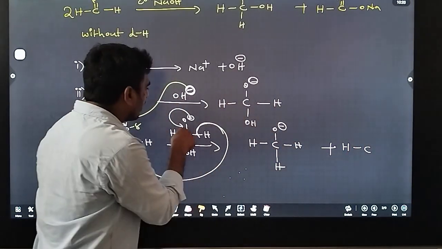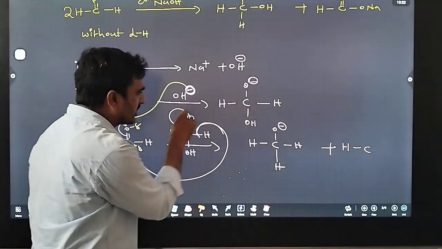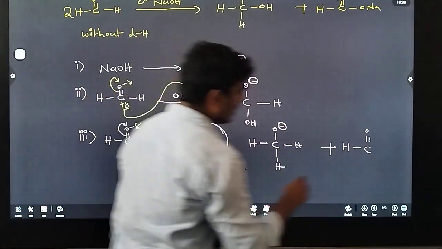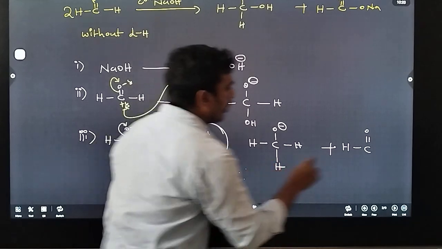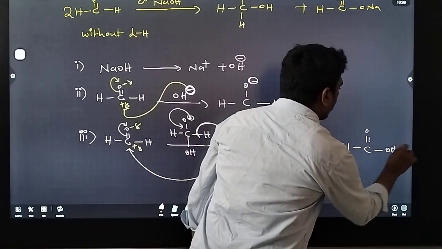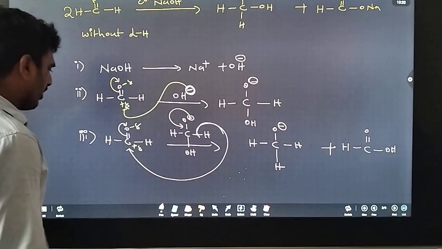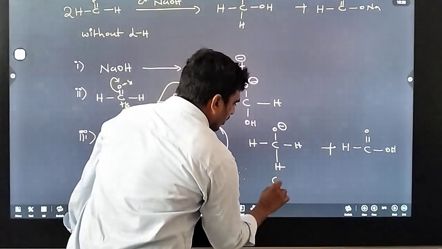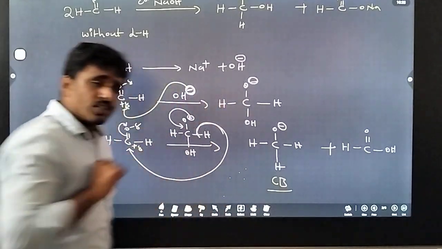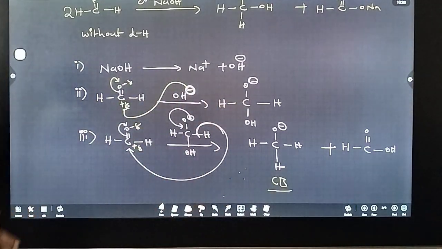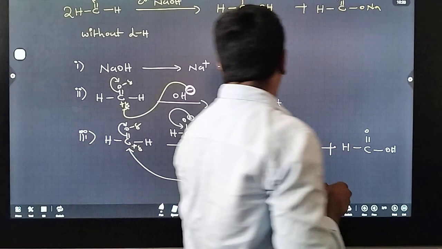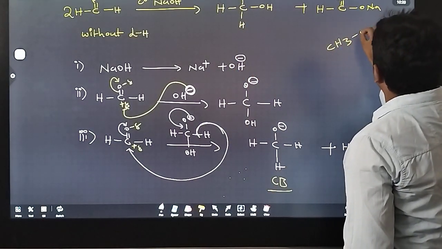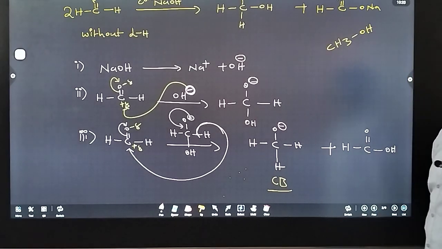So carbon here, double bond is there. Electron displacement towards here, so oxygen is connected through a double bond to the carbon atom. Then carbon has OH minus. So here this is a conjugate base. How is it a conjugate base? We know chemical equilibrium and ionic equilibrium. So suppose methanol, CH3OH. This is the alcohol.